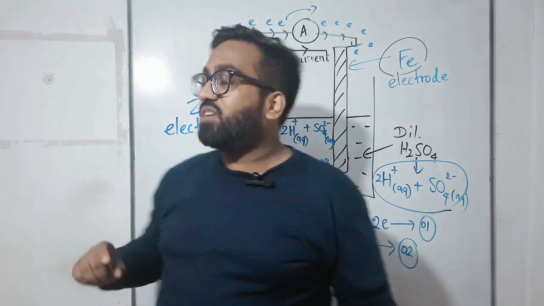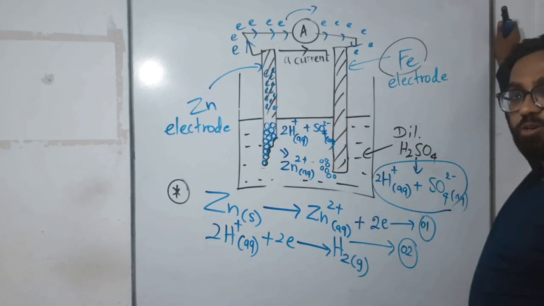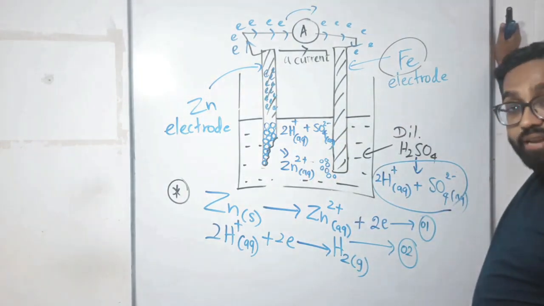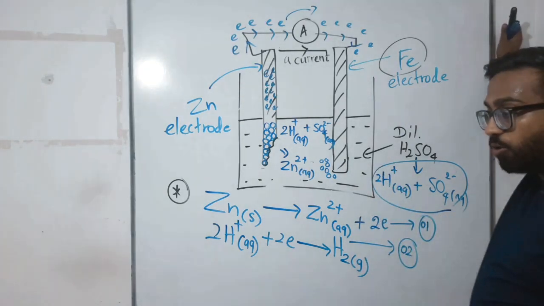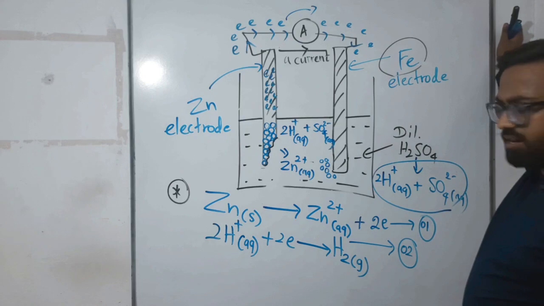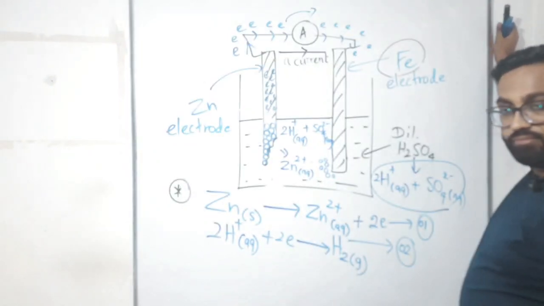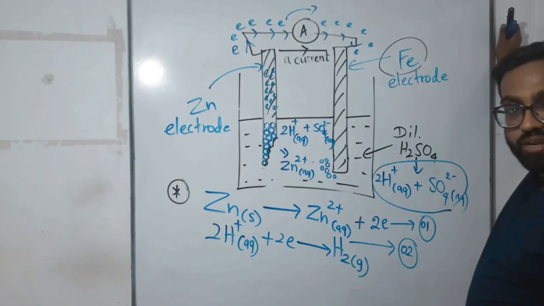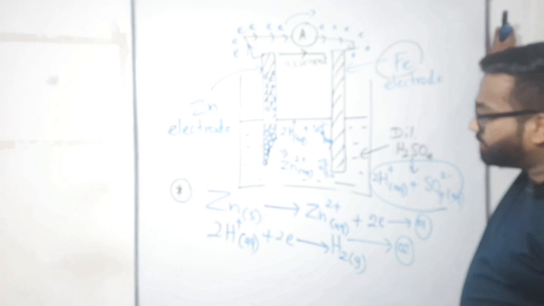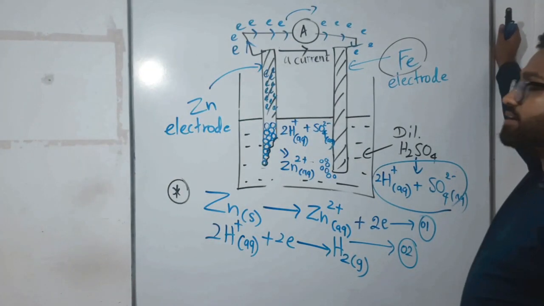So that's why we saw gas bubbles liberated near the iron electrode. Now you should know what those gas bubbles are. Hydrogen. So the gas which was released near the electrode was hydrogen gas.